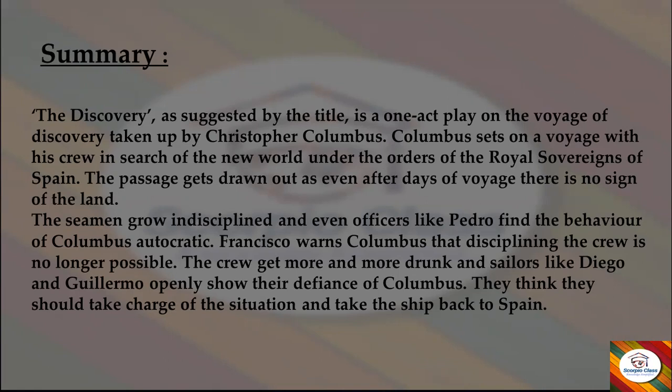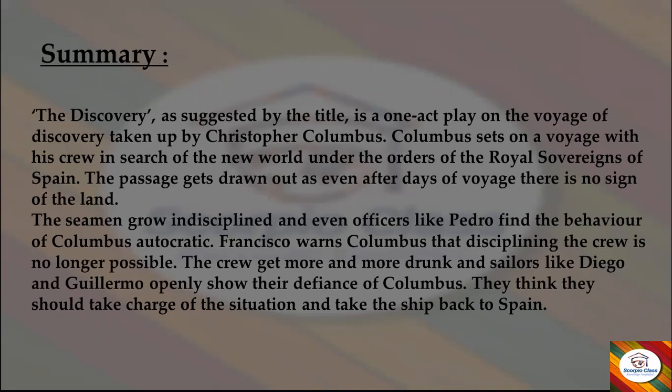So, even after several days when there was no sign of land, the seamen on the ship grew indisciplined. They started violating rules. Even officers like Pedro, who were good officers, found that the behavior of Columbus is autocratic. Autocratic means a supreme power ruling over many other people without listening to or considering their wishes. So they thought that Columbus is not listening to our wishes and is ruling over us. They thought he had become autocratic.